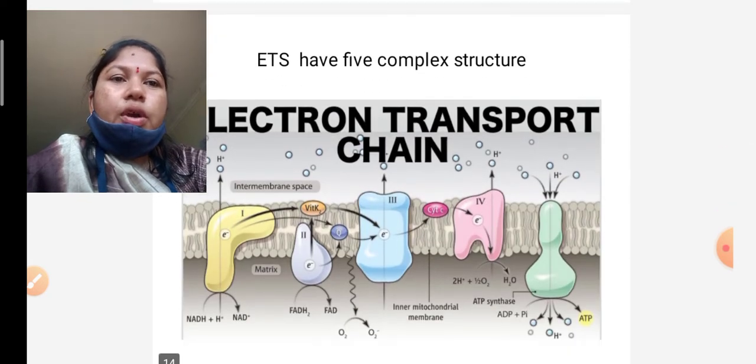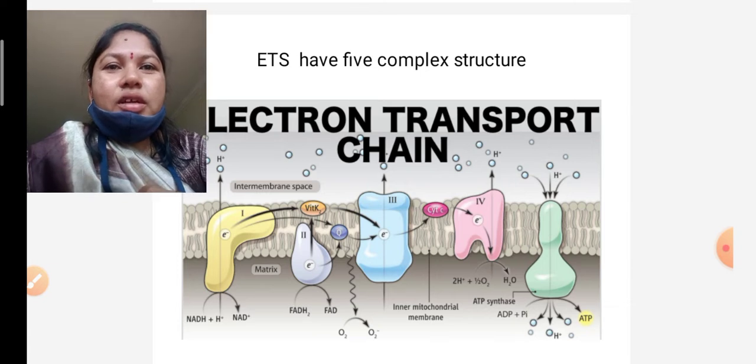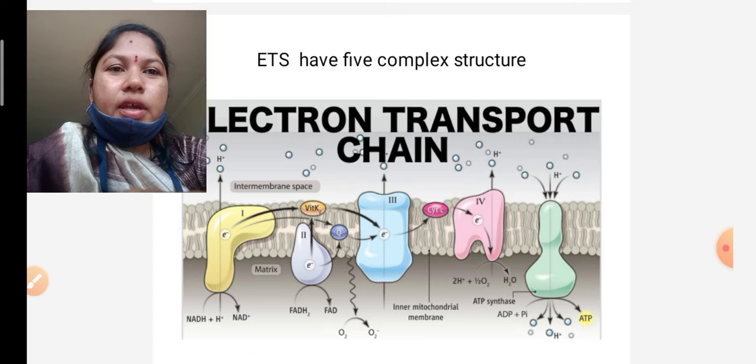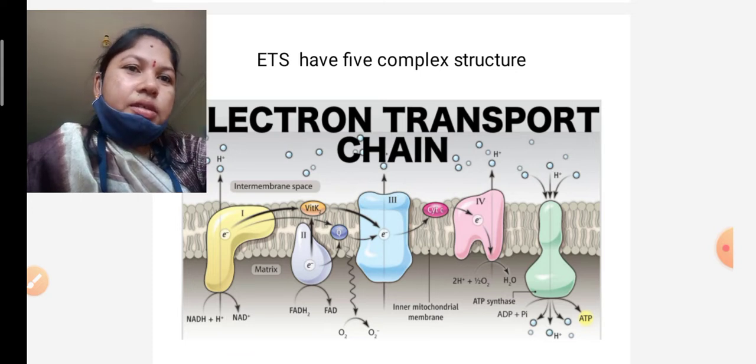Okay, see, now we are going to observe the electron transport system clearly. The electron transport system has 5 complexes.